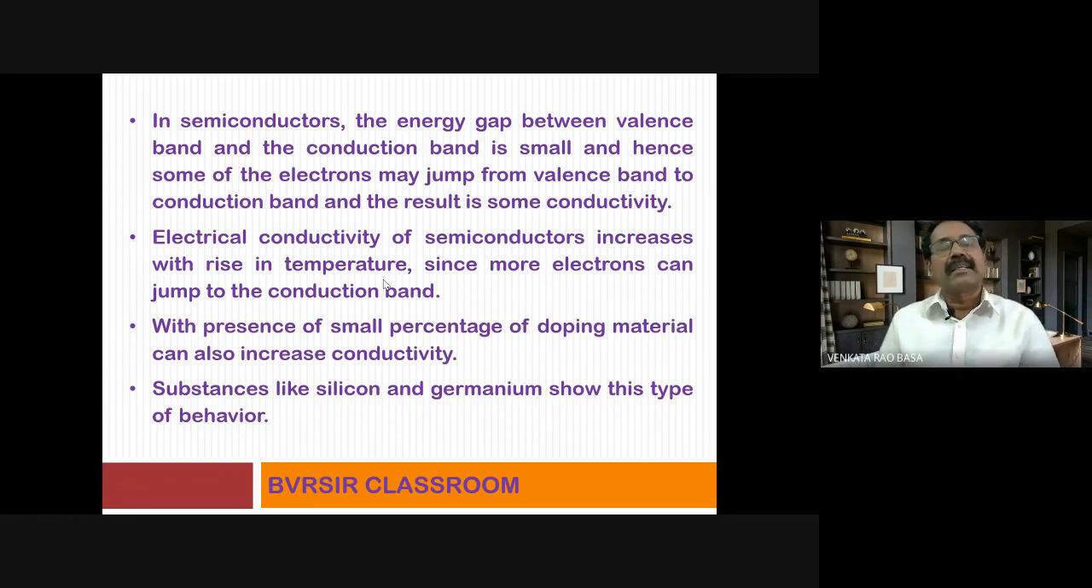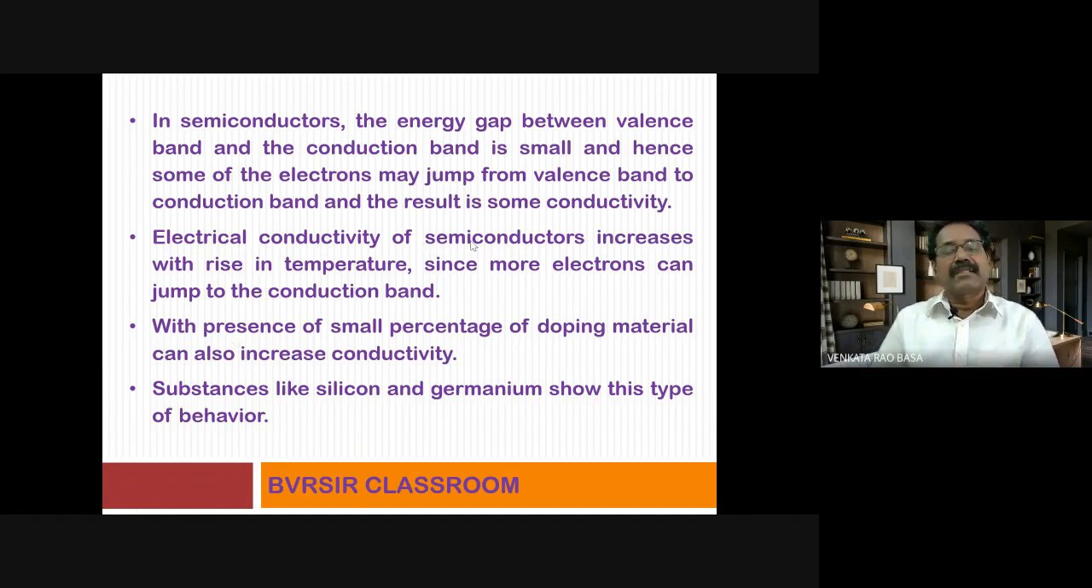So as there is an increase in temperature, what happens? There is possibility for more number of electrons to migrate from the valence level to the next level, that is the conduction level. So electrical conductivity of semiconductors increases with rise in temperature, since more electrons can jump to the conduction band. Now this area, that is increase of electrical conductivity of a semiconductor due to rise in temperature, falls under which category of substances? It falls under intrinsic semiconductors. I hope you remember that point.